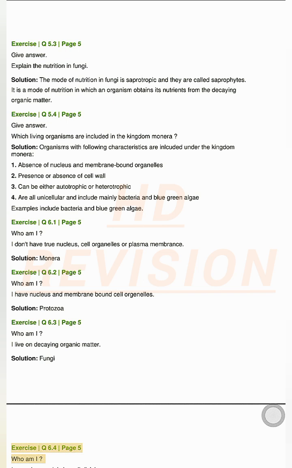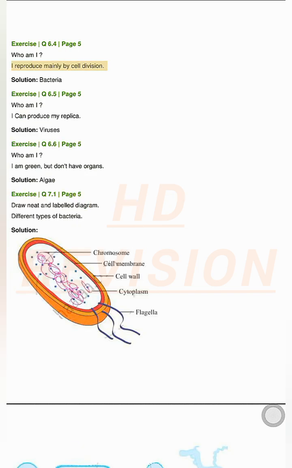Exercise Q6.4, page 5. Who am I? I reproduce mainly by cell division. Solution. Bacteria. Exercise Q6.5, page 5. Who am I? I can produce my replica. Solution. Viruses. Exercise Q6.6, page 5. Who am I? I am green, but don't have organs. Solution. Algae.